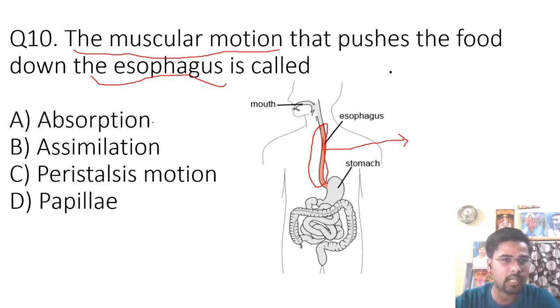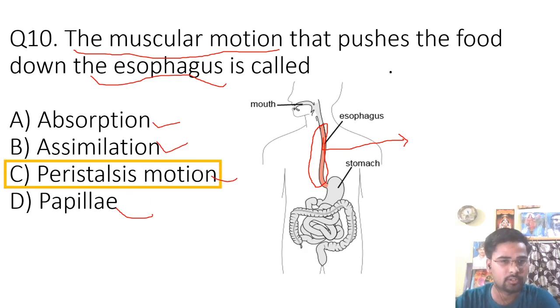Your options are absorption, assimilation, peristalsis motion or papillae. The correct answer of this question is peristalsis motion. And what is papillae? Papillae are the small bumps that are present on our tongue so as to provide the tongue a rough texture.